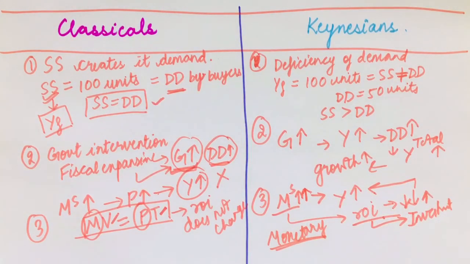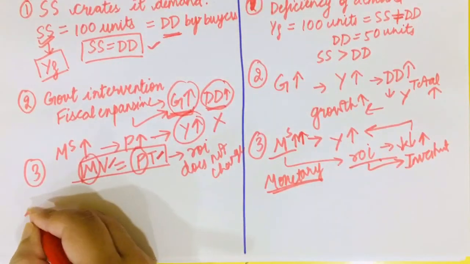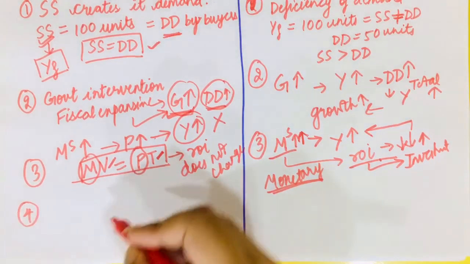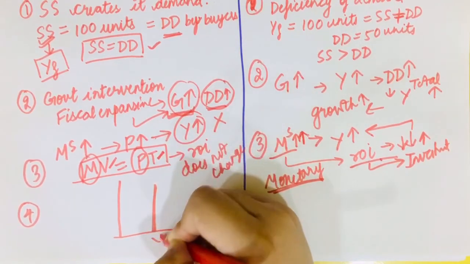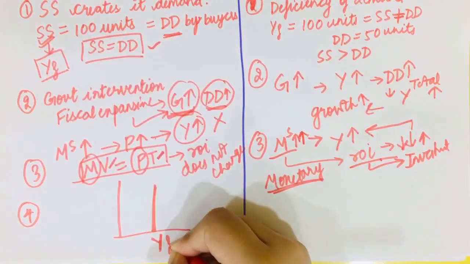So friends, now let's understand the fourth difference. It is a bit technical difference. If you don't get it, it is completely fine. You can skip this part, but if you want to go into the core, this point of difference would be important to you. So friends, when we say in the classicals that supply creates its own demand, producers produce a fixed amount of Y, right? Because we said that producers supply YF. So my supply is equal to YF in this case.